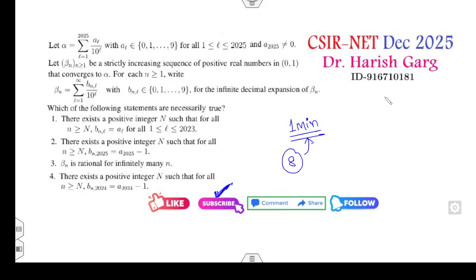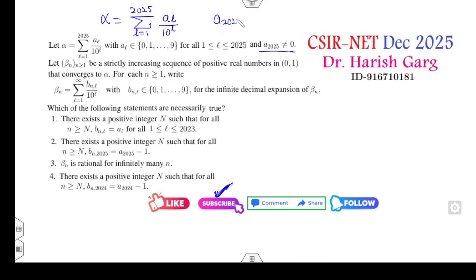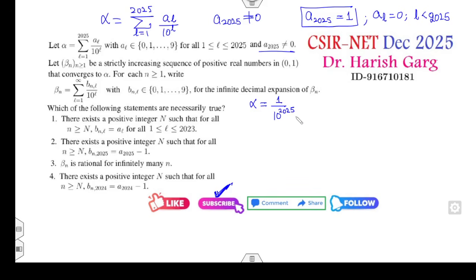Now this is the decimal representation problem. Read the statement carefully. Alpha is some finite series, A_L divided by 10 raised to power L, such that A of 2025 is non-zero. Let me simplify: I take A of 2025 as 1 and all the others as 0, so A of L is 0 whenever L is not 2025. So what does your alpha become? 1/10 raised to power 2025.